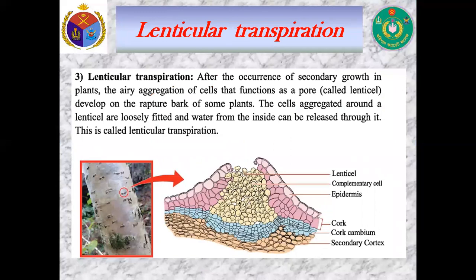Now, lenticular transpiration. After the occurrence of secondary growth in plants, the airy aggregation of cells that functions as a pore, called lenticule, develops on the ruptured bark of some plants. The cells aggregated around a lenticule are loosely fitted and water from the inside can be released through it. This is called lenticular transpiration.